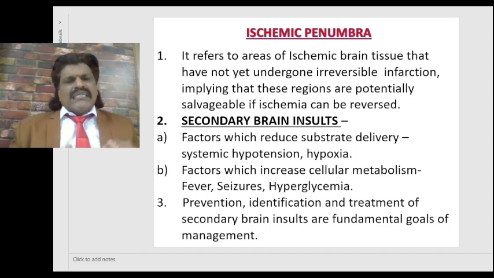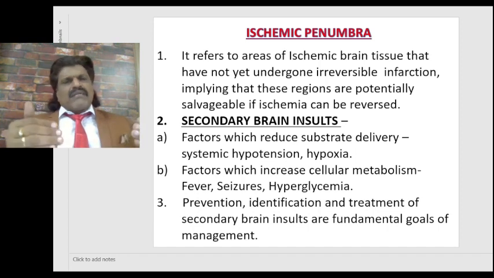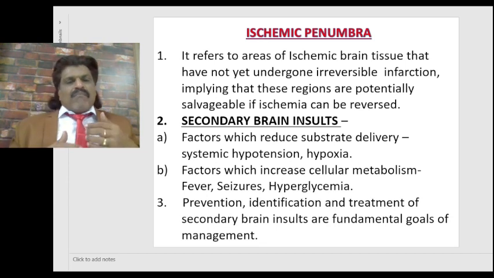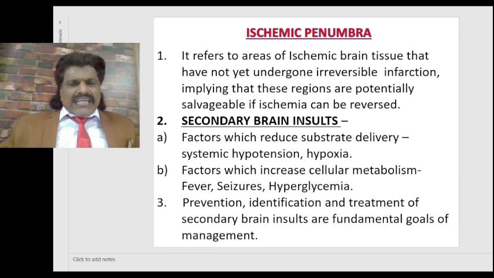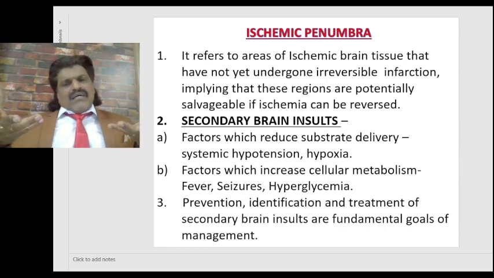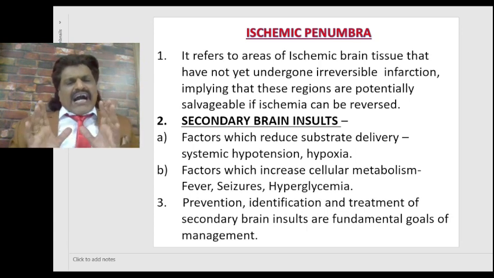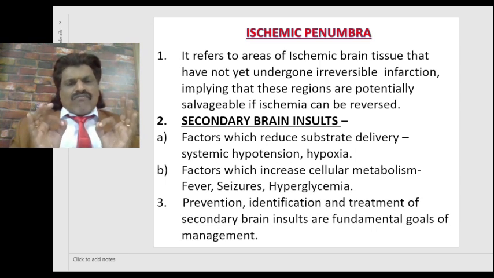Another important concept is secondary brain insults. The primary insult may be ischemia, hemorrhage, or head injury. But what are the secondary brain insults? Factors which reduce substrate delivery, like systemic hypotension, wherein the systemic blood pressure falls, or hypoxemia, where the saturation of oxygen goes down, or factors which increase cellular metabolism, like fever, seizures, and hyperglycemia. So prevention, identification, and treatment of secondary brain insults are fundamental goals of management.